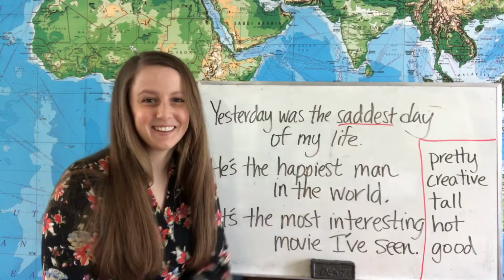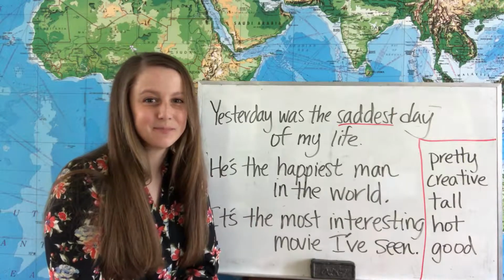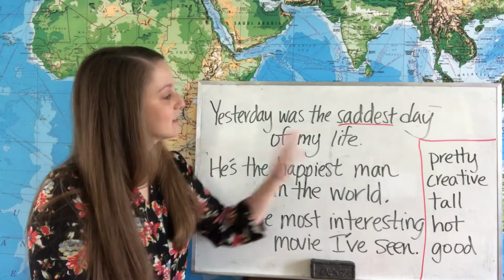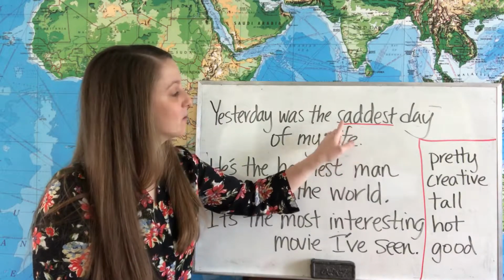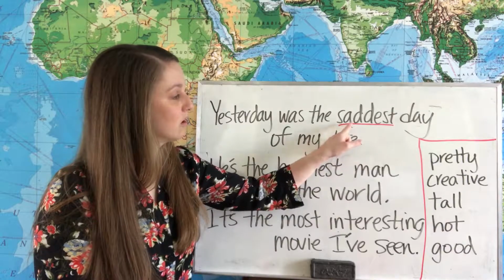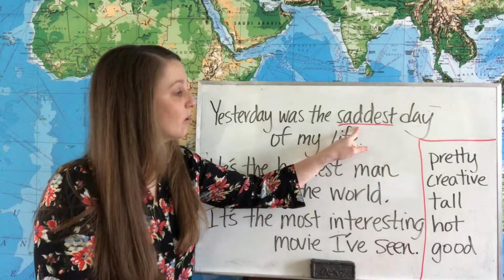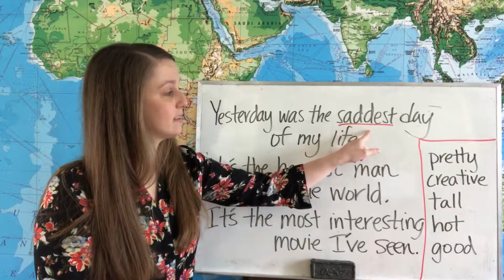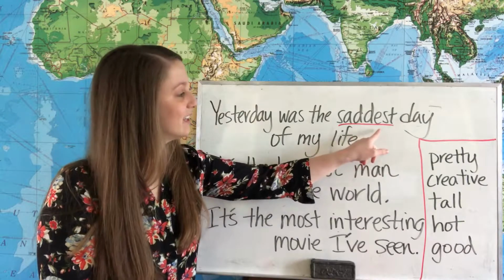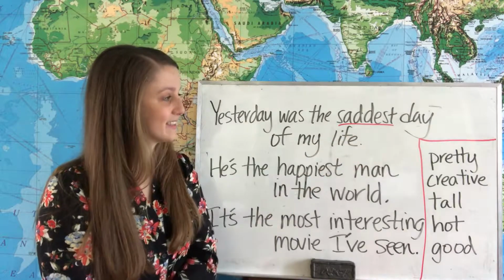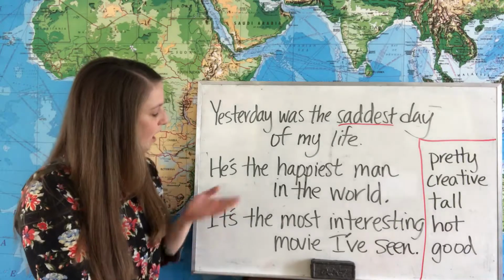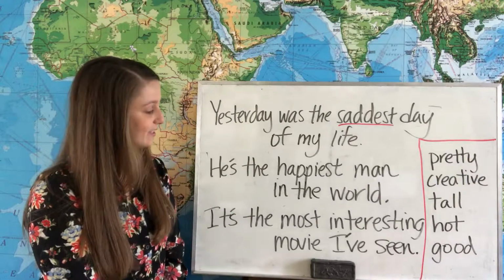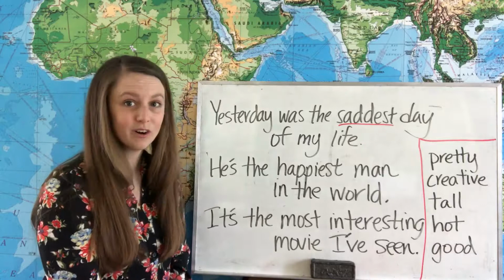But of course, in English, we have some special spelling rules. So for adjectives like sad that end with consonant, vowel, consonant, we need to double the consonant and then add est, saddest. Our next example is, he's the happiest man in the world.